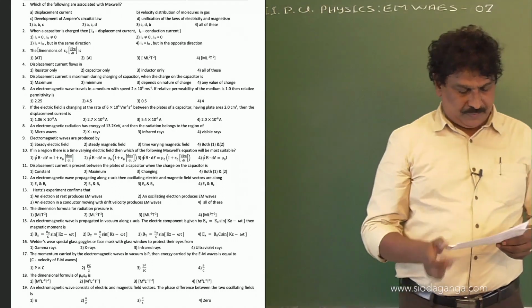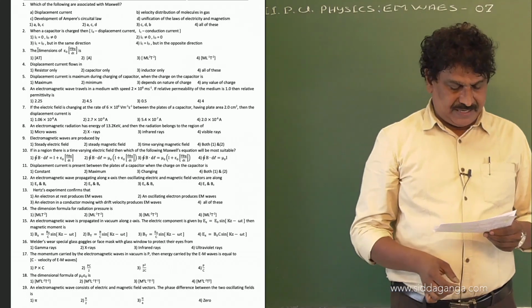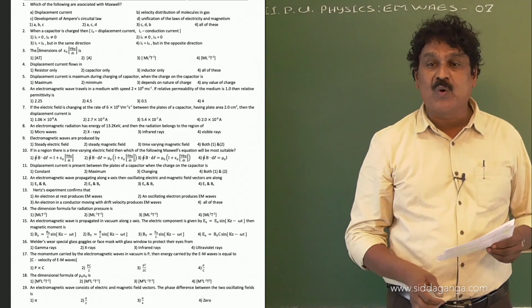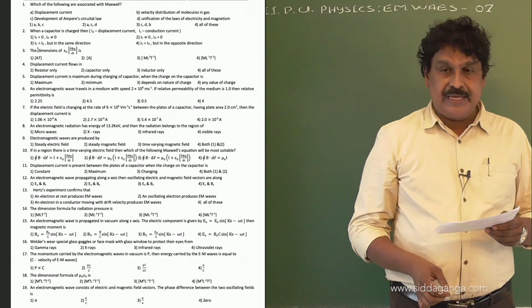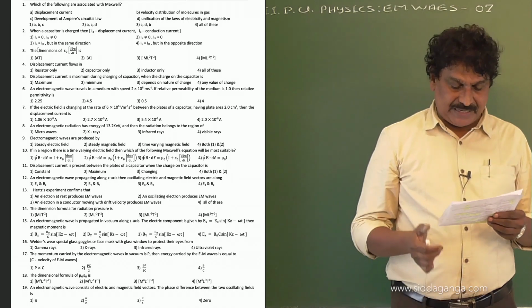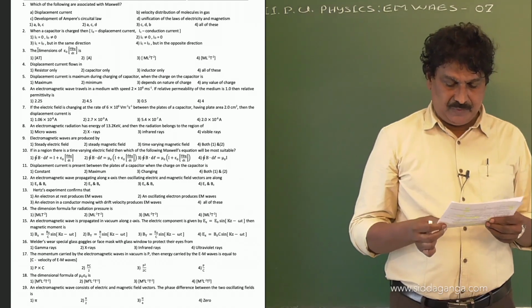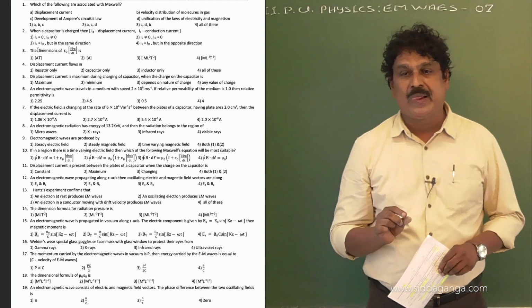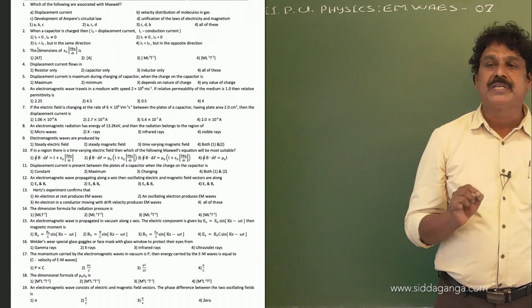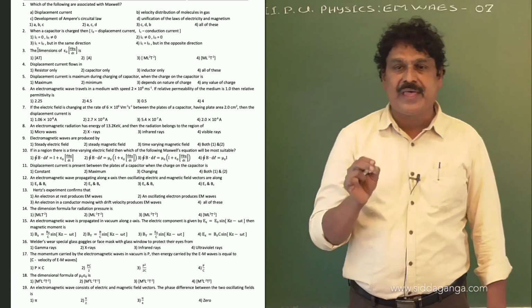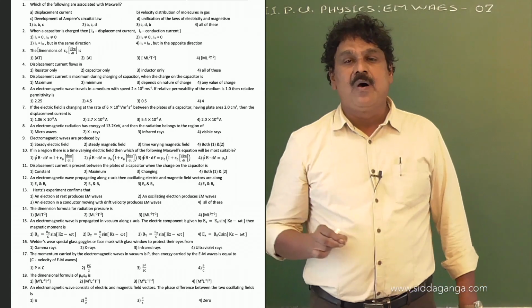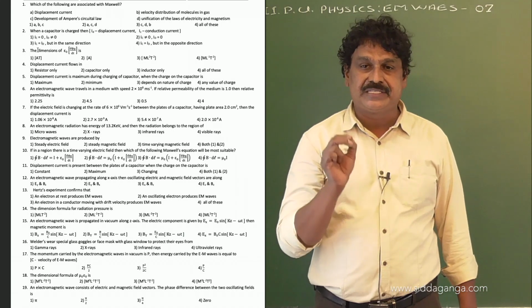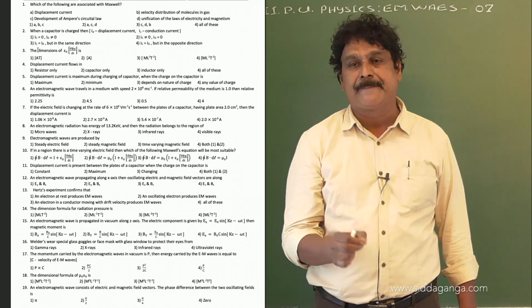Now question number 4. Displacement current flows in. 4 options are given: resistor only, capacitor only, inductor only, all of these. But what is displacement current? Displacement current comes into play in a region where electric field or electric flux is changing with respect to time.